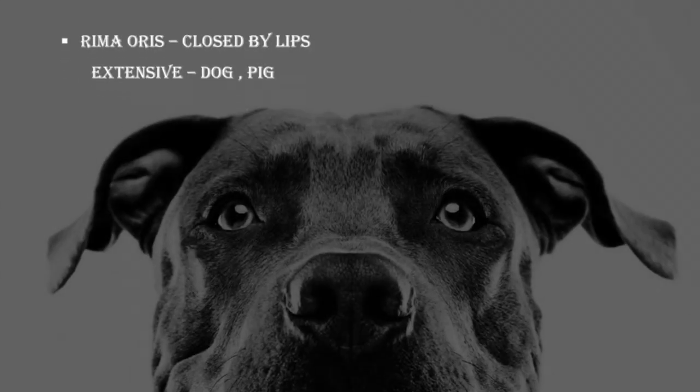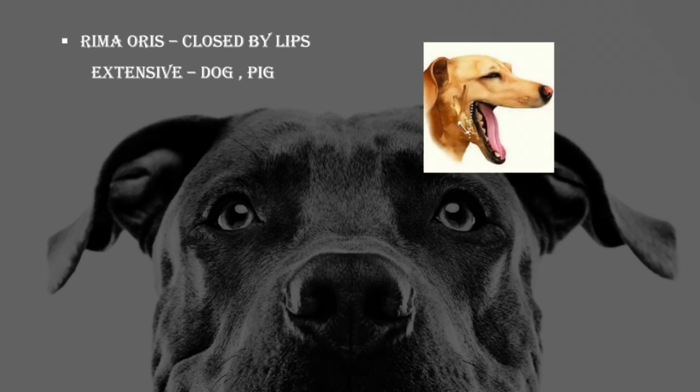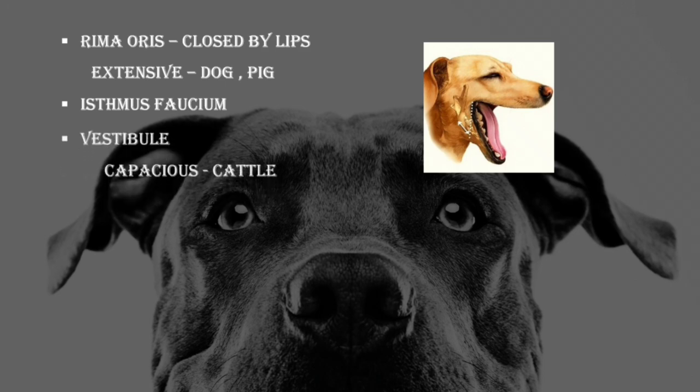The anterior opening is called as rima oris, which is closed by the lips. It is very extensive in case of dogs and pigs. Isthmus faucium is the posterior part of the mouth which is communicating with pharynx. The space between the teeth and cheek is called the vestibule. It can be located easily when food accumulates there. It is capacious in case of cattle.